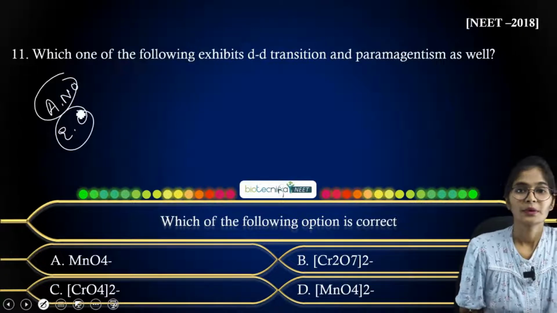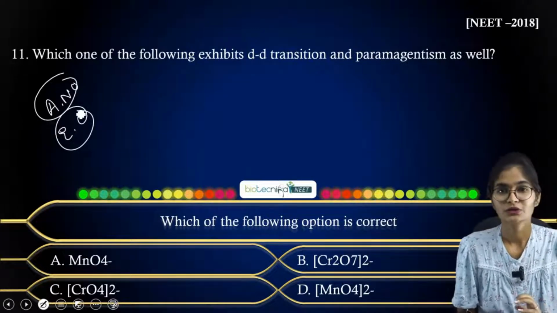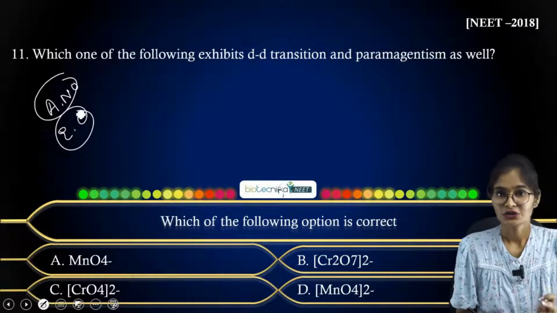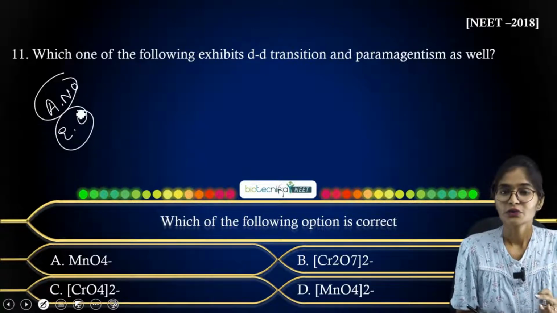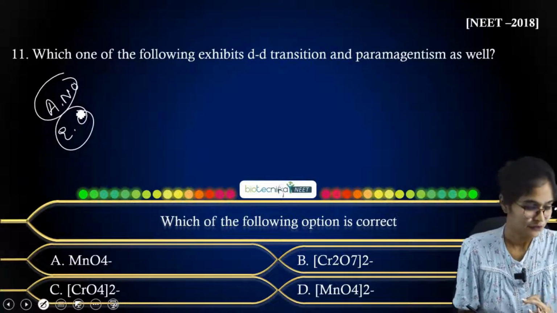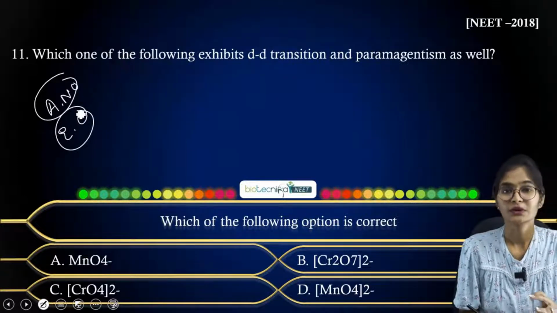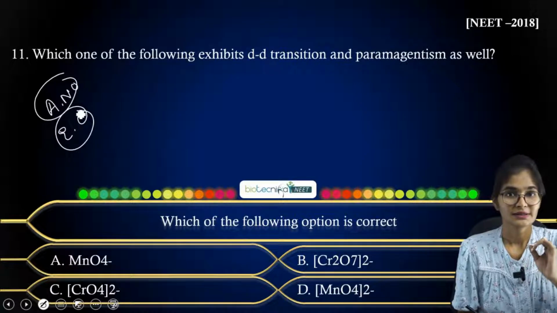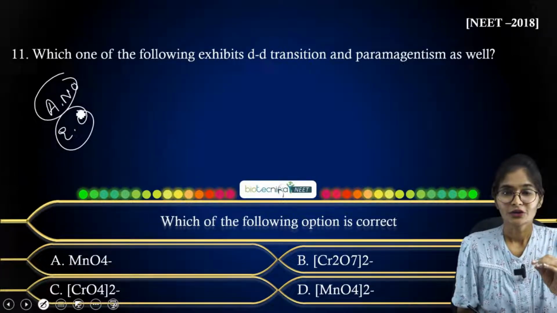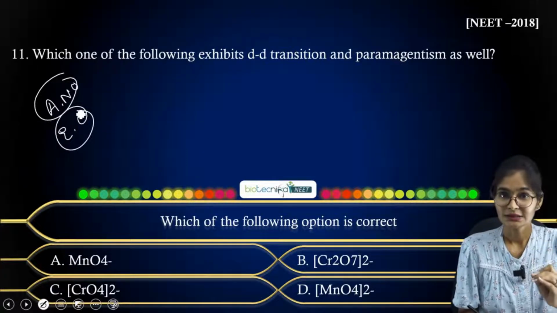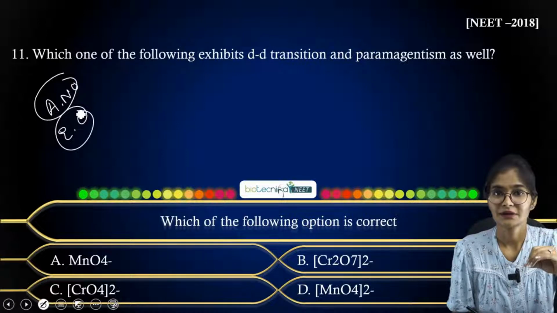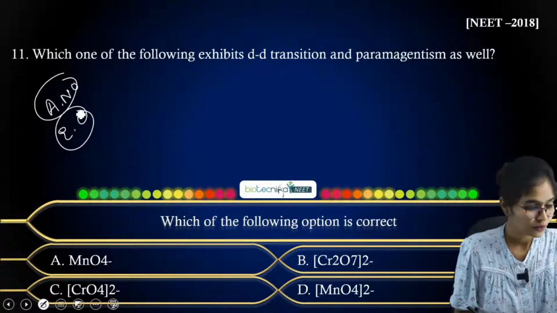Then with respect to their charges overall, that is the oxidation state, you are going to get the correct answer. If you consider MnO4 minus, Mn is in what oxidation state? Accordingly you have to consider how many electrons are available, and based on that you are going to answer me.